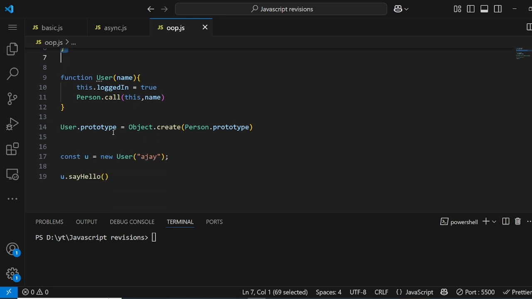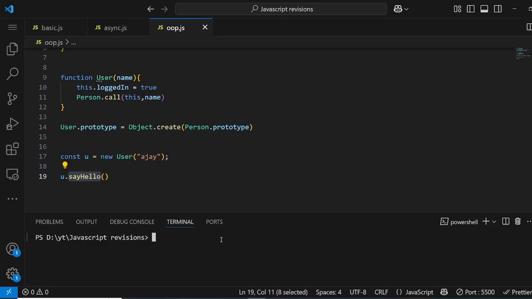So I have stored it into the User prototype, and I know for a fact that inside a prototype I only have to store it once, and it will not waste memory. So now when I call u.sayHello, it will check this object to see whether the sayHello method exists. It will say no, it doesn't exist. So it will go into its prototype and see whether the sayHello method exists, and we will see that yes, it exists.